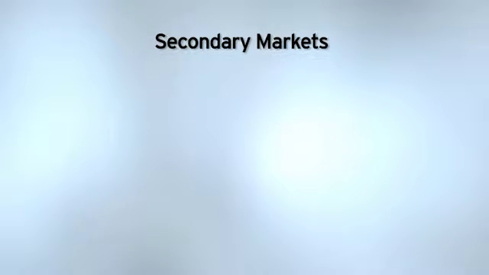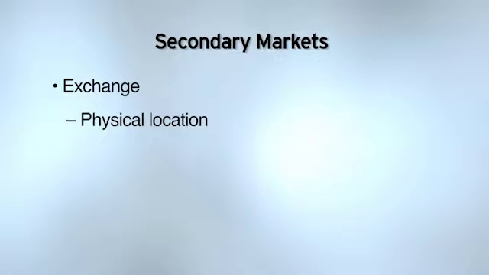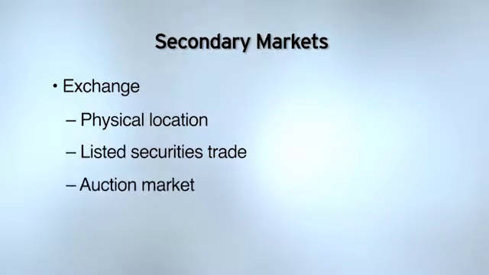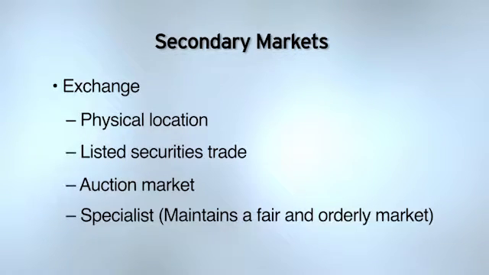There are 4 secondary markets. The first is the exchange. The exchange, New York Stock Exchange, American Stock Exchange. There's a physical location. There is a brick and mortar. There's a building. What trades on the exchange? Stocks and bonds that are listed on the exchange. This is an auction market. The person on the exchange who's responsible for maintaining a fair and orderly market, which means matching up buyers and sellers, is known as the specialist.